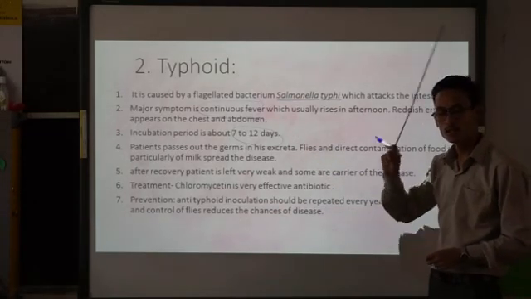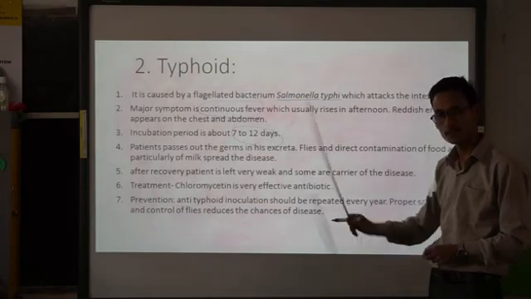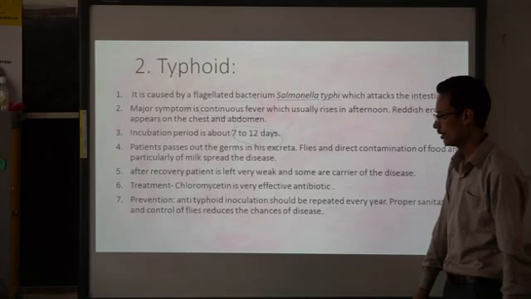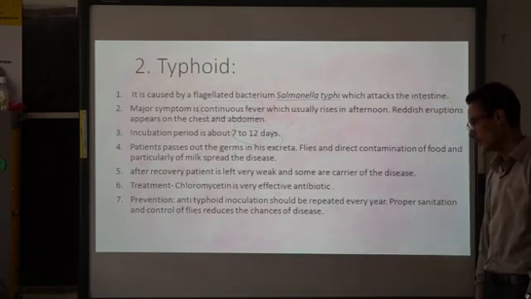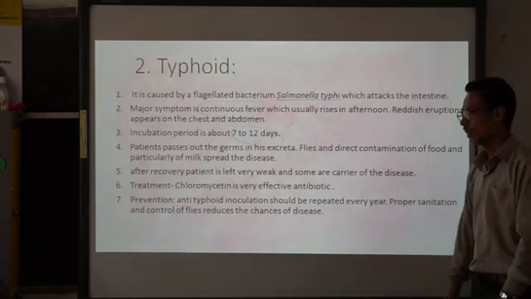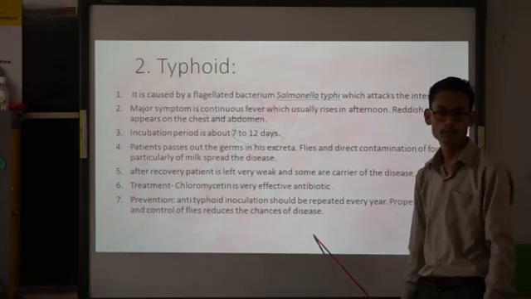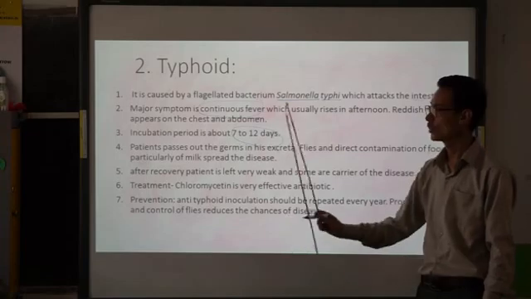Treatment can be done by the use of the antibiotic chloromycetin. Prevention: go for the inoculation or vaccination of anti-typhoid, which has to be repeated every year. Proper sanitation has to be done, and control of flies also reduces the chances of disease or transmission. So go through it.